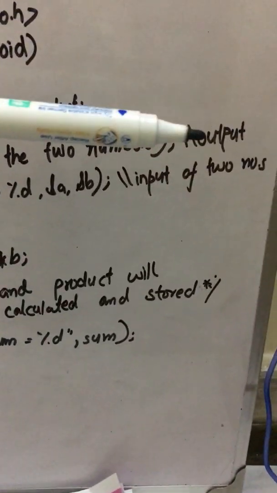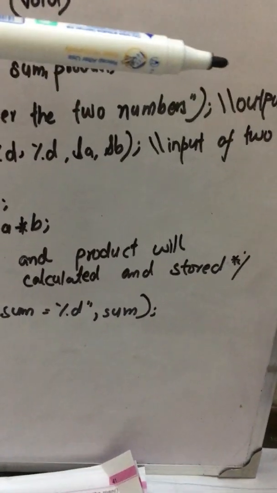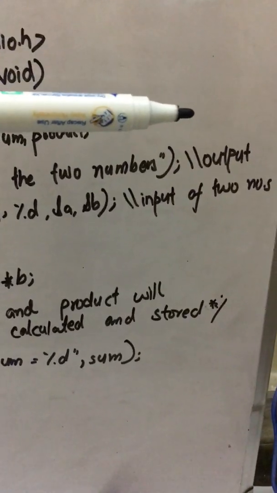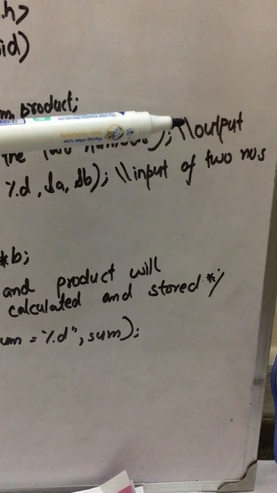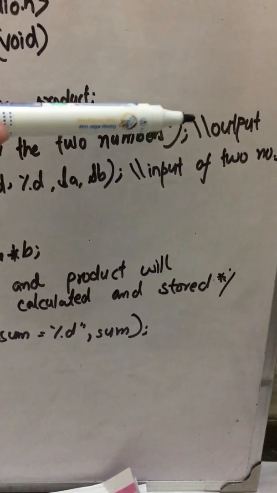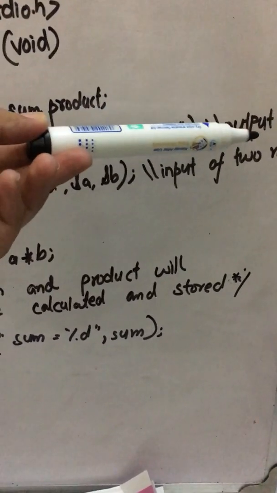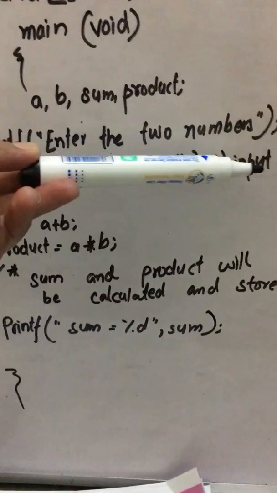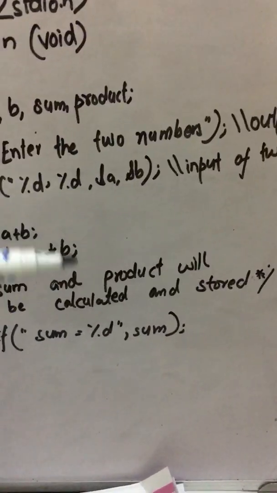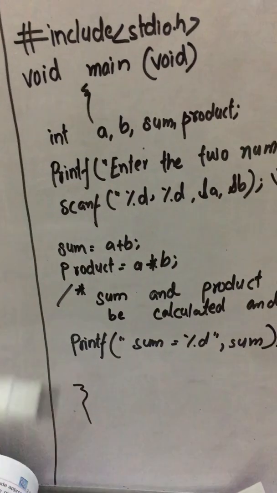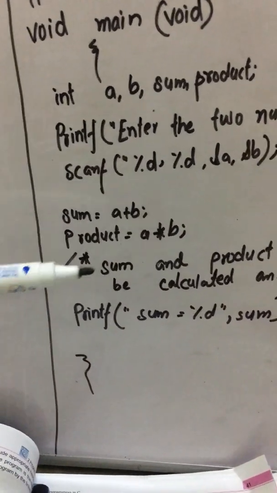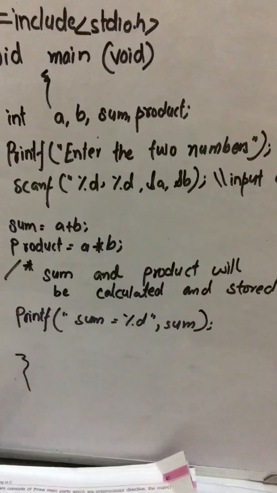What I want to highlight over here is the comment. I have added a single line comment over here with the double slash, that this is an output function, and again double slash, input of two numbers. Then I am finding the sum and the product as we used to do in our algorithms and flowcharts.